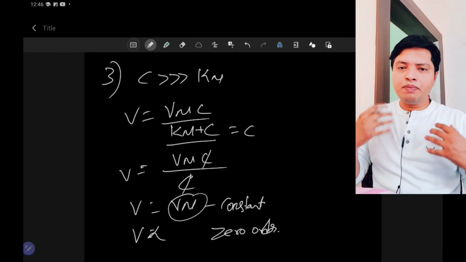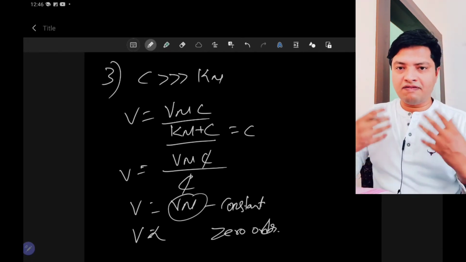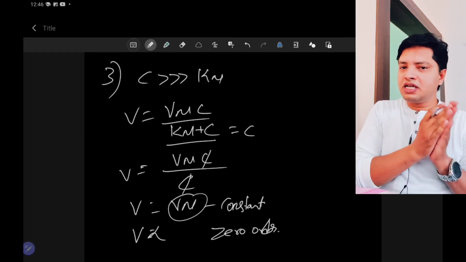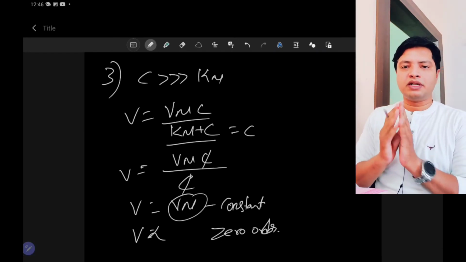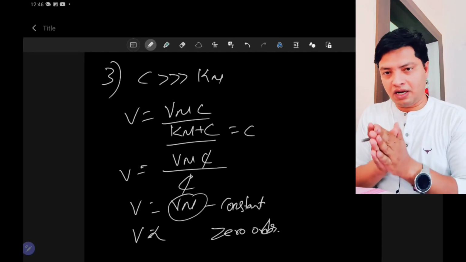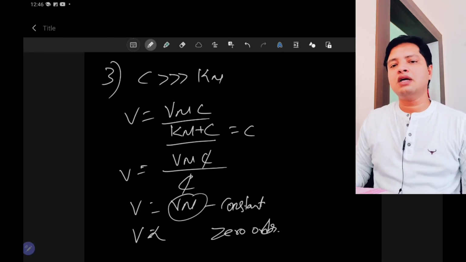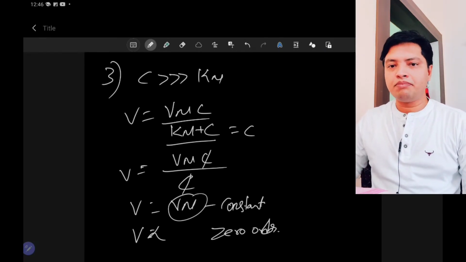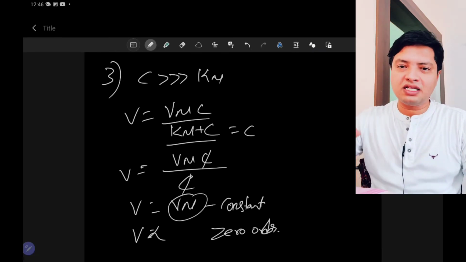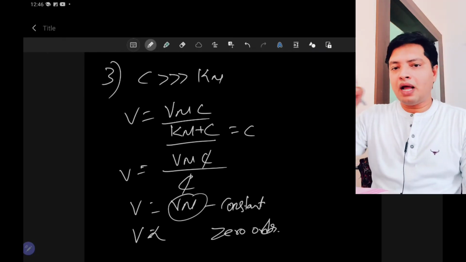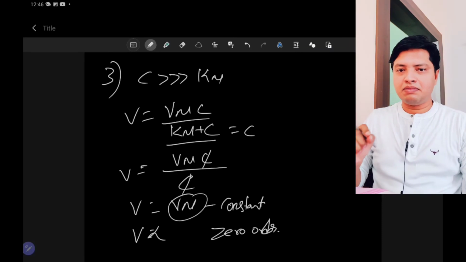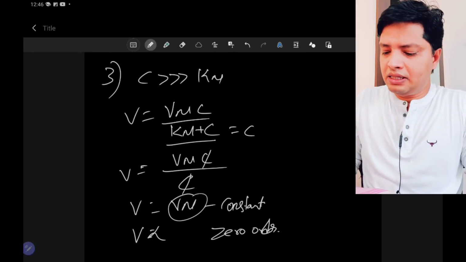Zero order means if you keep increasing the concentration of drug, there is no significant change in the drug absorption, because here the saturation of your carrier mediated system is going to occur. I will explain with an example.